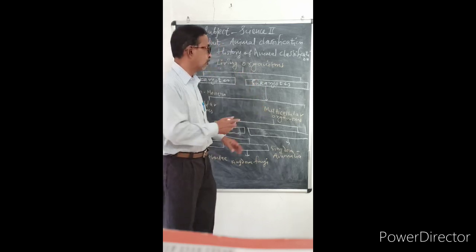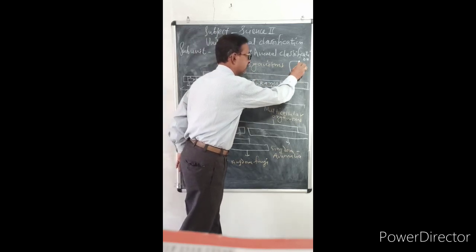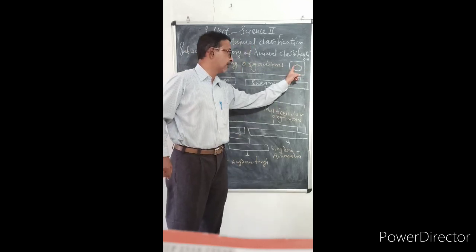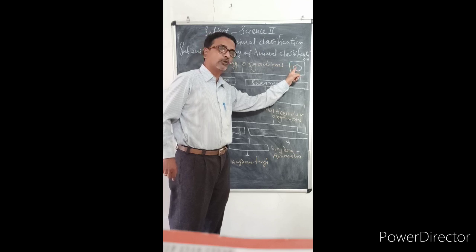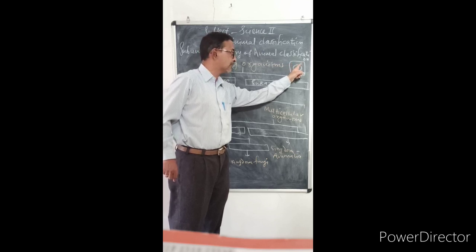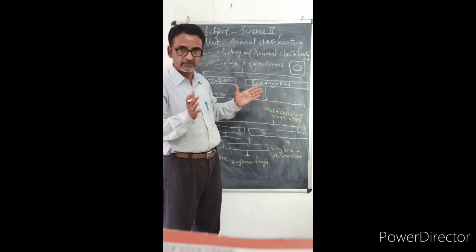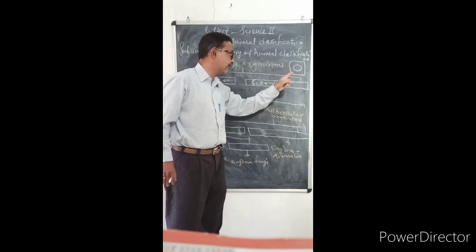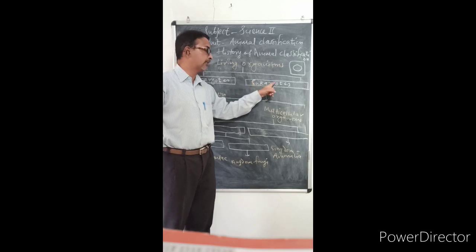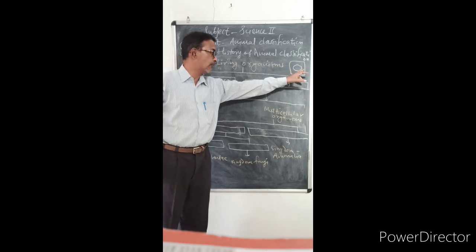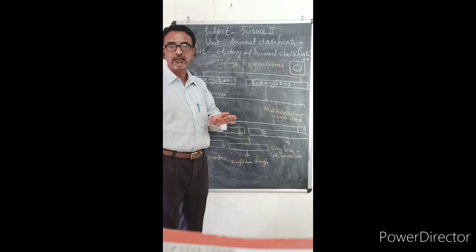Suppose this is the cell and this is nucleus. Now this is nuclear membrane. So cytoplasm and nuclear plasm, cytoplasm in the cell, nuclear plasm in the nucleus, are now well separated from each other. And such type of cells are called eukaryotes. And in prokaryotes, such type of nuclear membrane is absent.